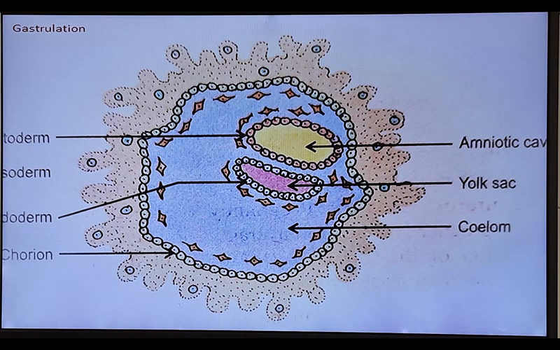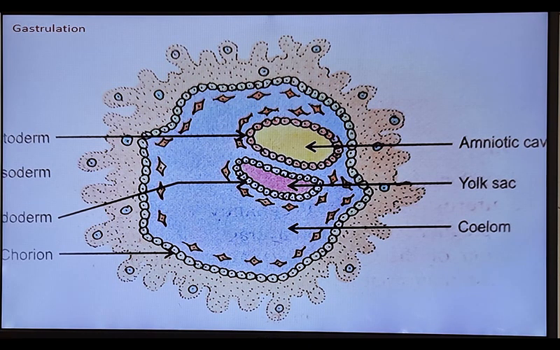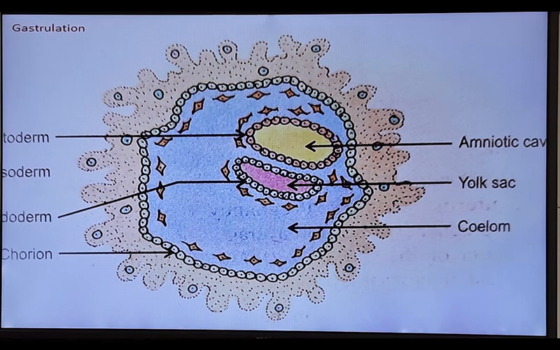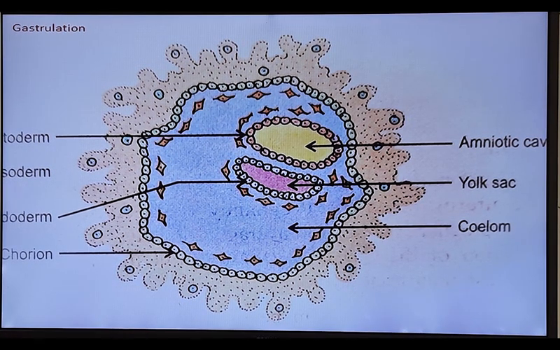Why is this? Because in the initial stages, primitive or lower animals are diploblastic. Later on, multicellular, higher animals are triploblastic. That's why first endoderm, second ectoderm, and then mesoderm.